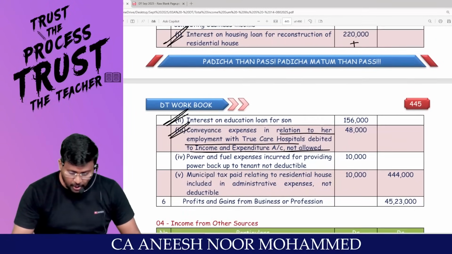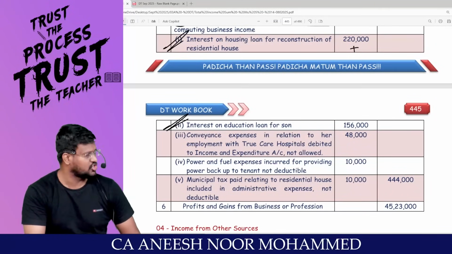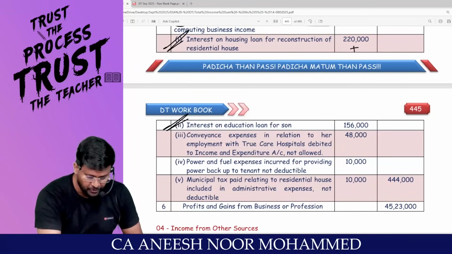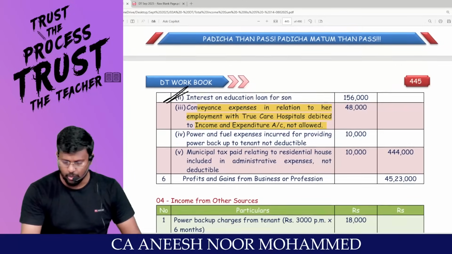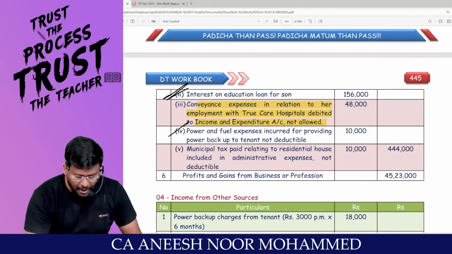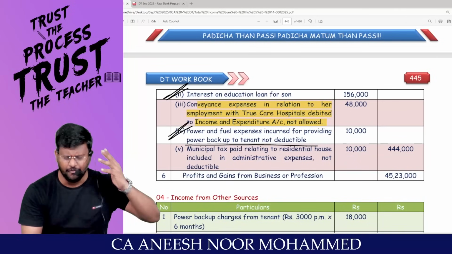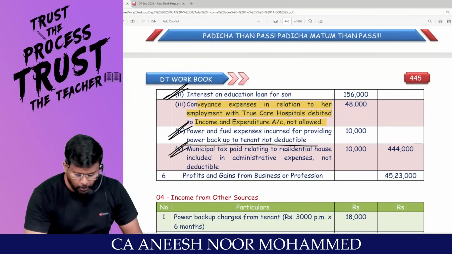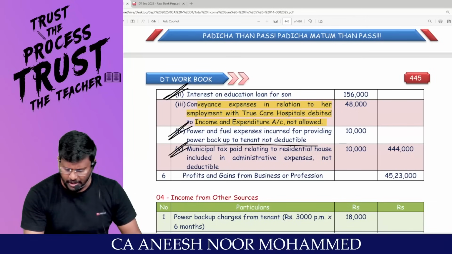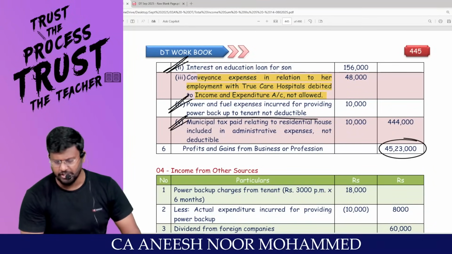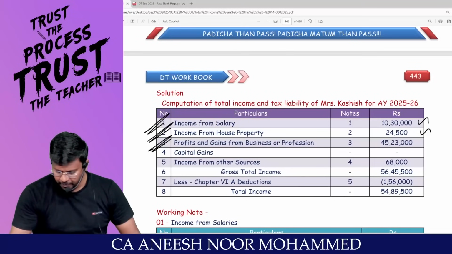In the exam, there is a high chance of this coming. Very important point. So conveyance expense in relation to her employment with True Care, debited to the income and expenditure account, should be added back. Power and fuel expense incurred for providing power backup to tenant: anyway, IFHP impurity, should be added back. Municipal tax paid relating to residential house: anyway, PGBP impurity, should be added back. You will get profits and gains of business or profession of 45 lakh 23,000. Easy. That's it.